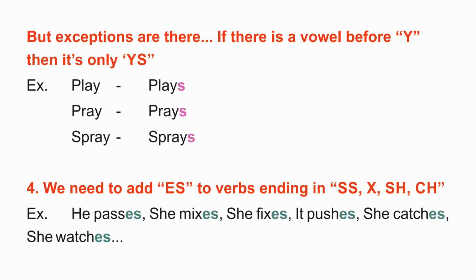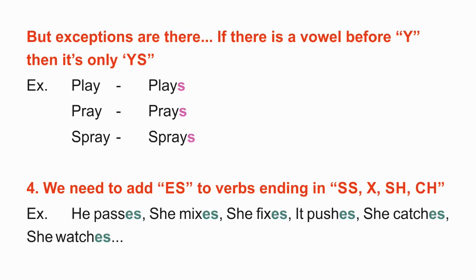And finally, we need to add ES to some verbs ending in SS, X, SH and CH. Example: he passes, she fixes, she mixes, it pushes, she catches, she watches.